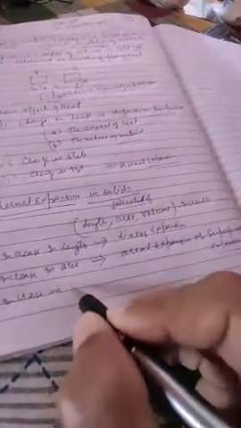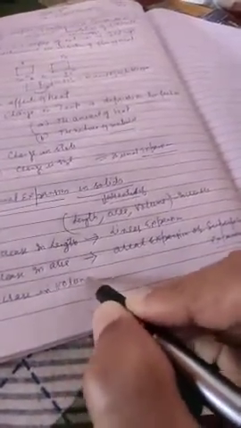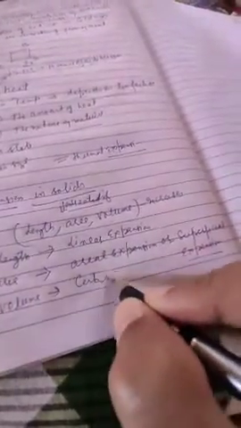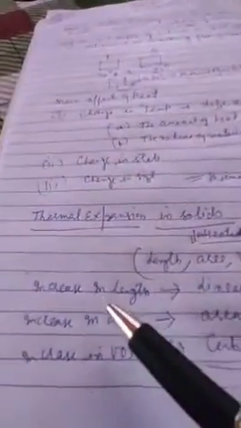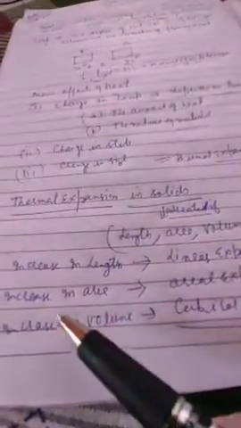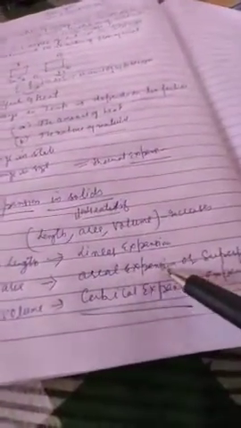And whenever there is an increase in volume, when the volume increases, that is known as cubical expansion. याद रखो, this is very important. Increase in length means linear expansion of the solids. We are just talking about the solids only. Increase in area, that is known as aerial expansion. Increase in volume, that is known as cubical expansion.